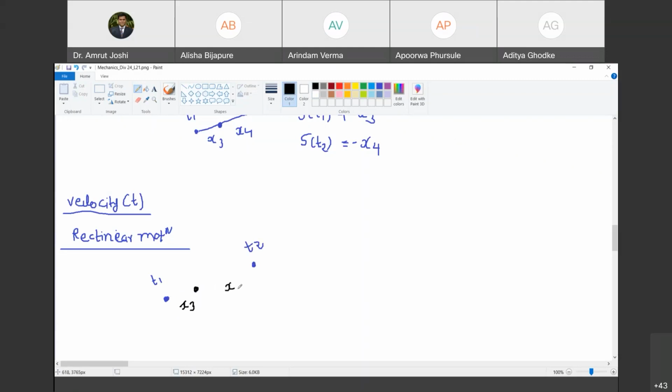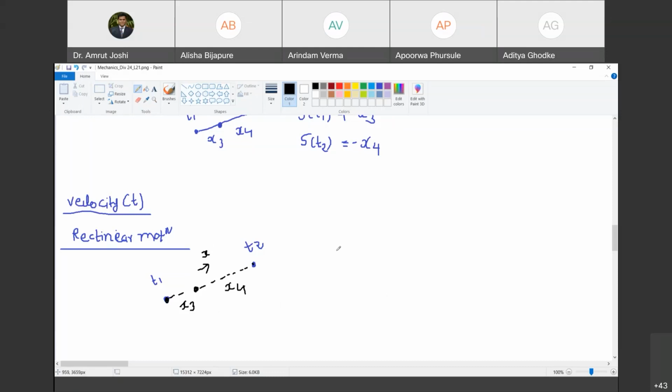Let us call this distance as x4, as we are doing. And this is the direction of motion, and this is x positive. And at time t1, the object was here. At time t2, the object was here. Happy? Yes, sir. Can you tell me how much is the distance traveled by an object during this time? x3 plus x4? Yes, sir.